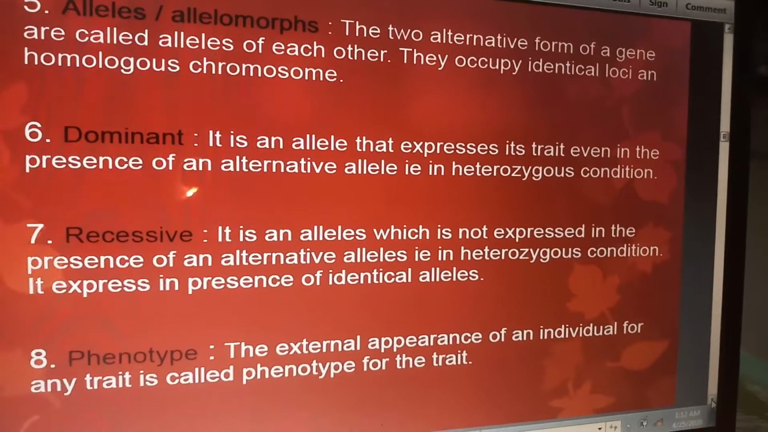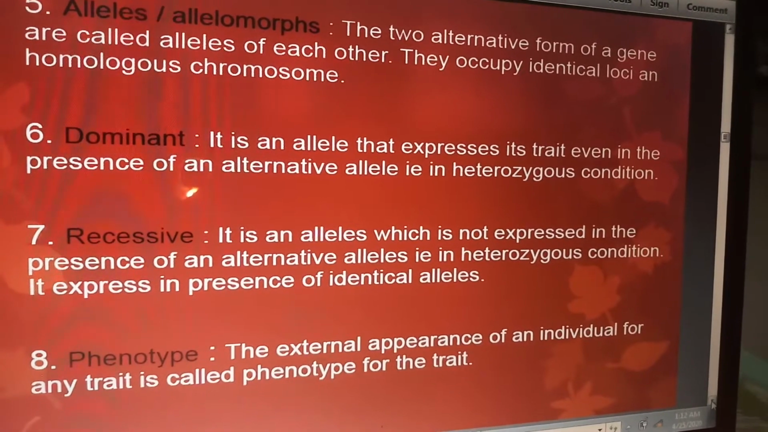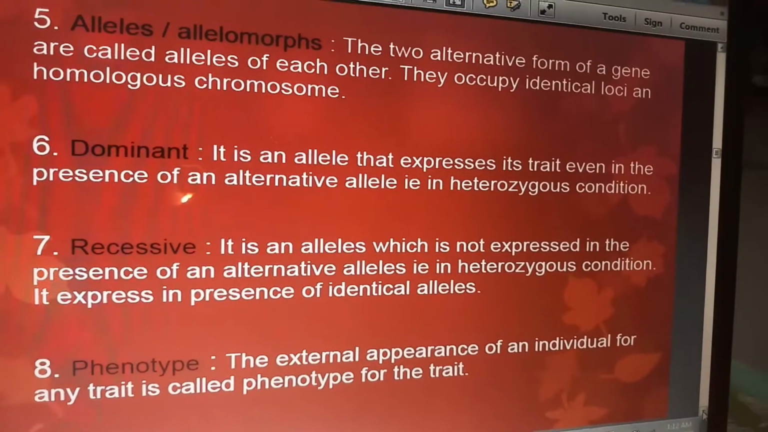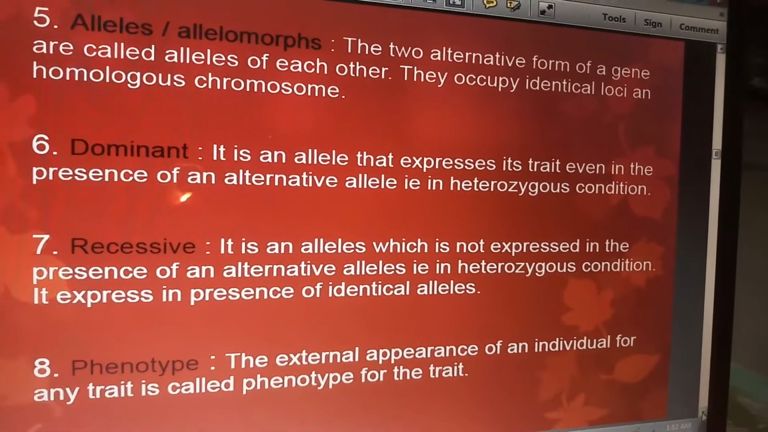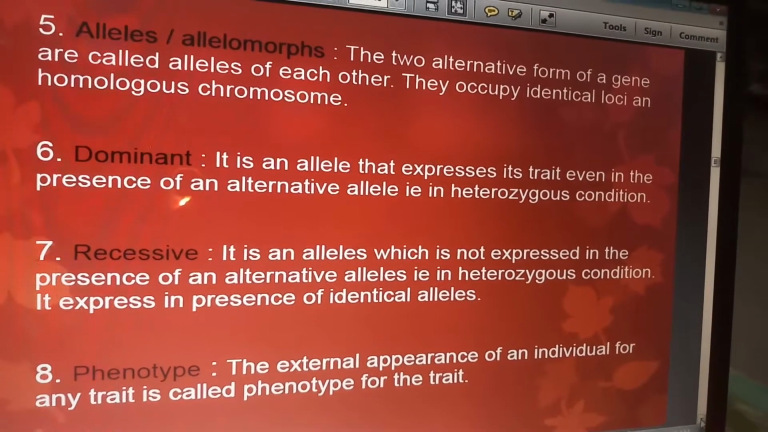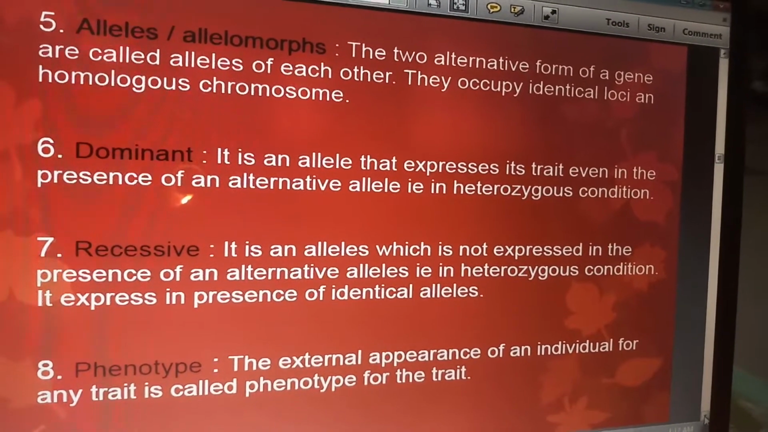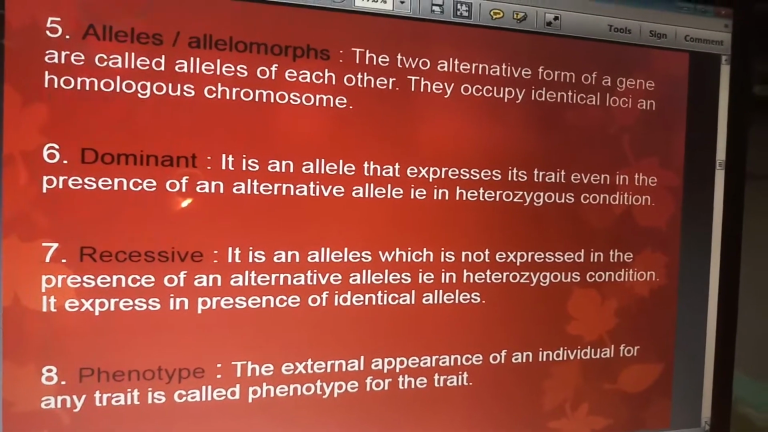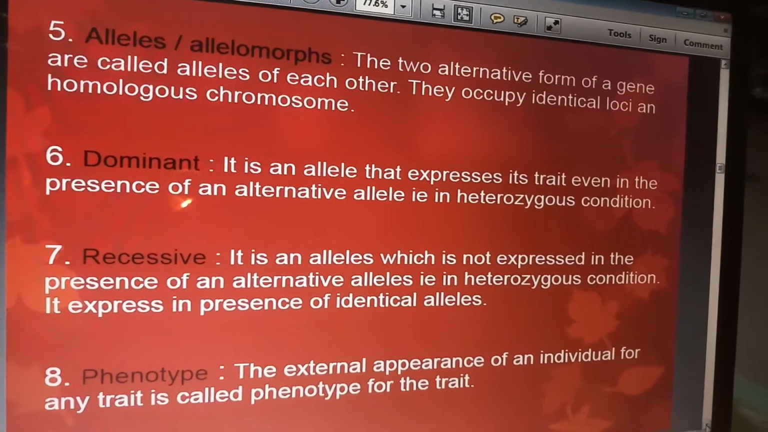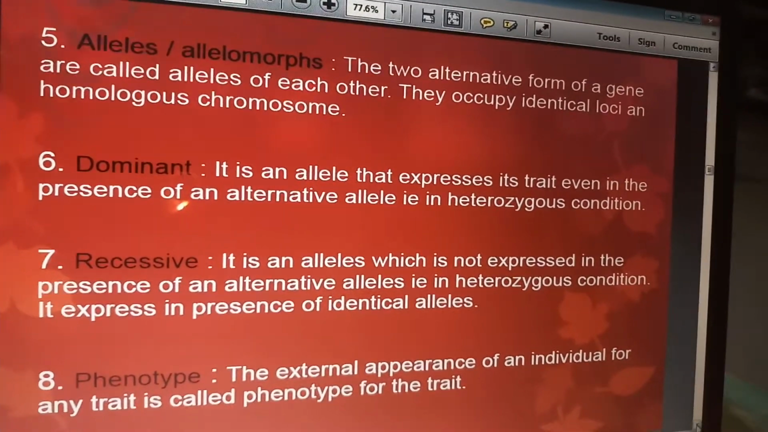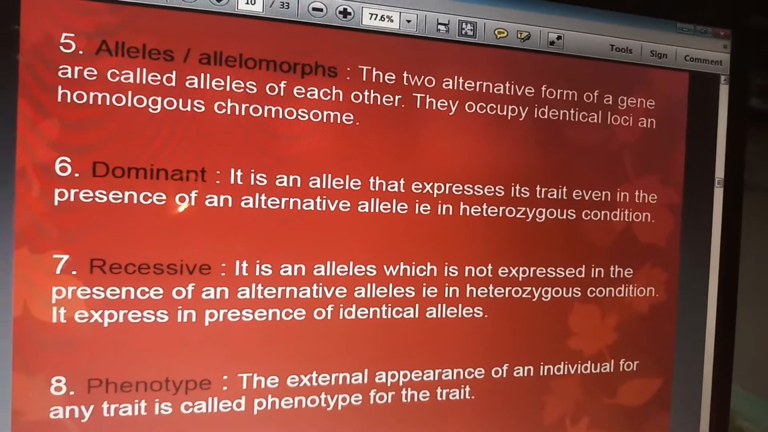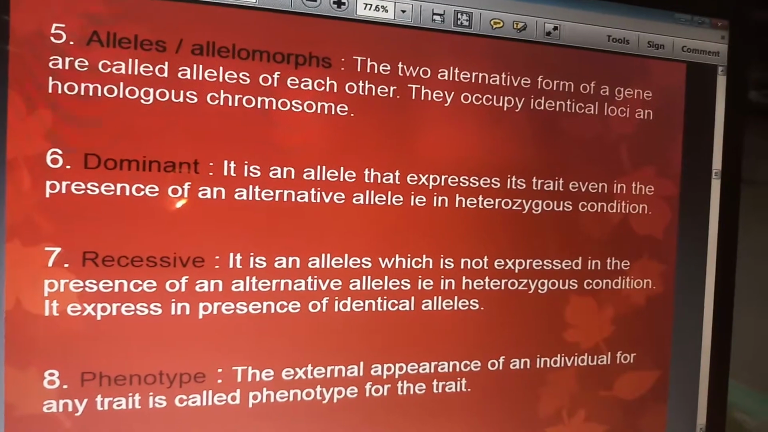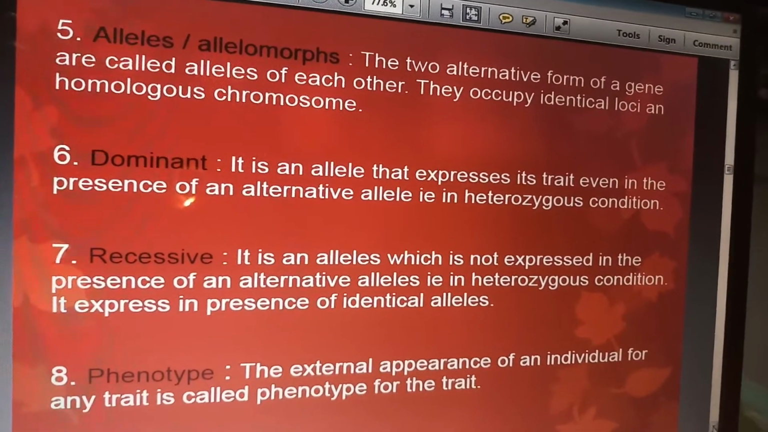Now recessive, it is an allele which is not expressed. Means alleles that are expressed are dominant, and the alleles that are not expressed are called recessive. It means alleles which are not expressed in the presence of alternative alleles, that is in heterozygous condition, express in presence of identical alleles. When both are same, then only recessive alleles are expressed. Heterozygous condition, if I write capital T and a small t, then it becomes heterozygous.